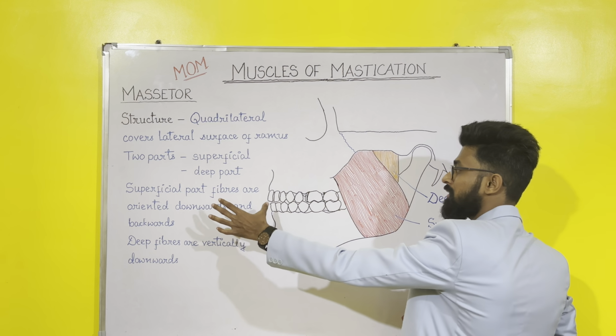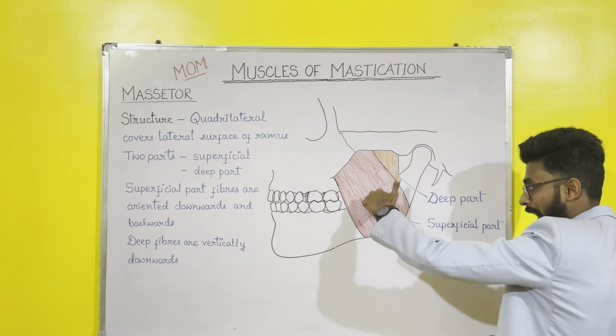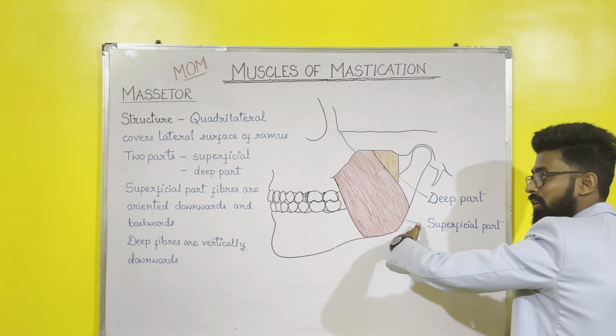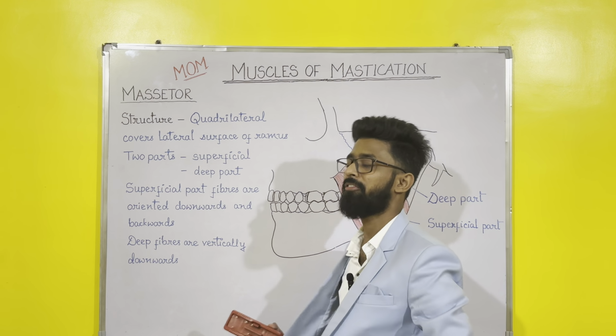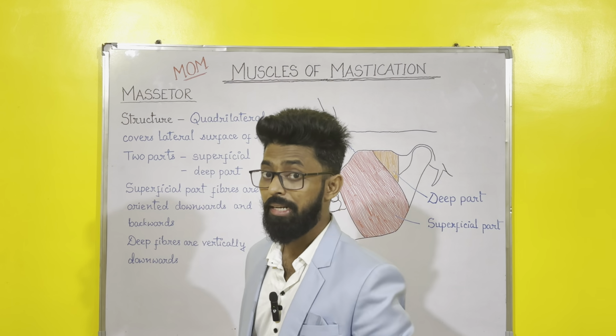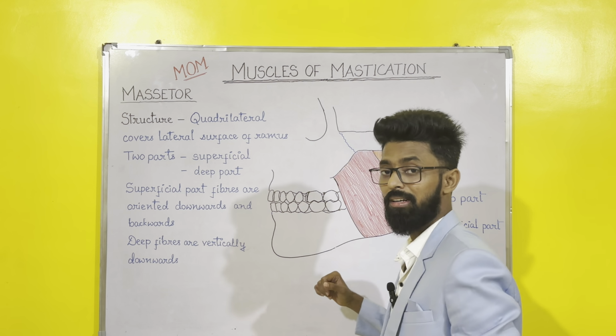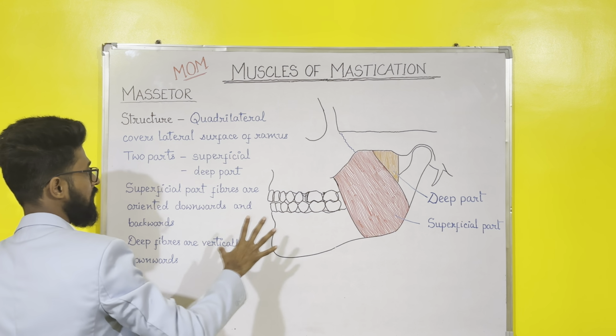The fibers of the superficial part run downwards and backwards, at roughly a 45 degree angle. So superficial part fibers run downwards and backwards, while the deep fibers, the fibers in the deep part, run vertically downwards. You can see this, the deep fibers run vertically downwards.